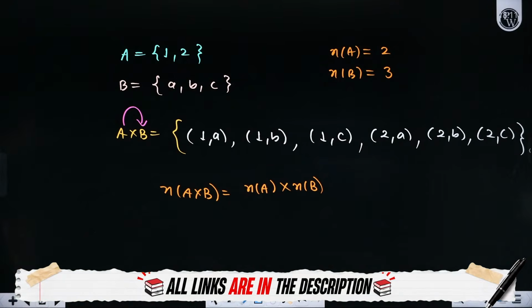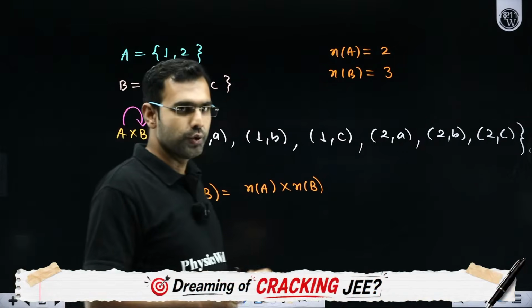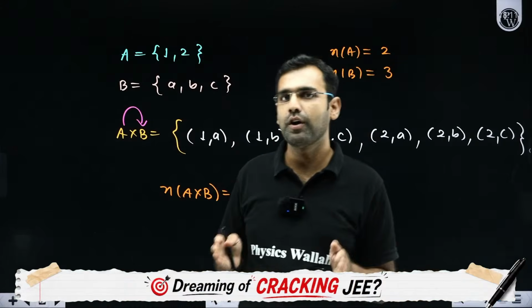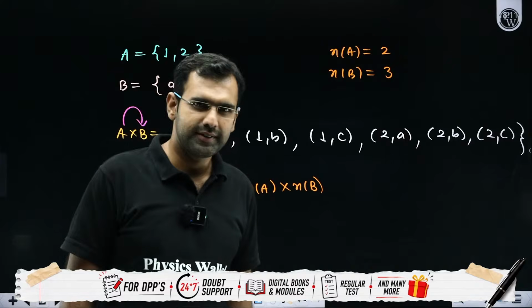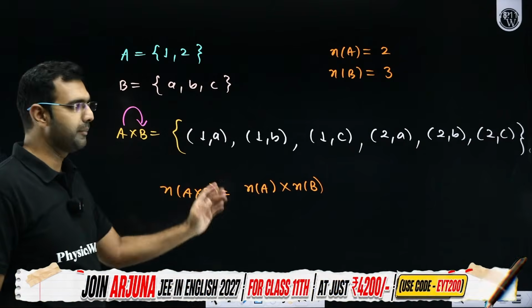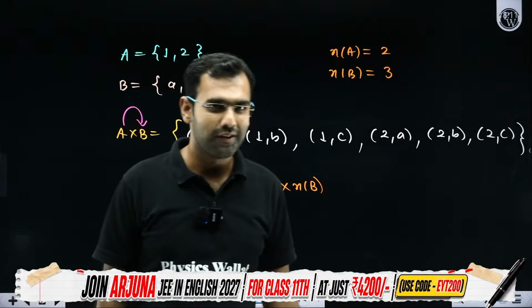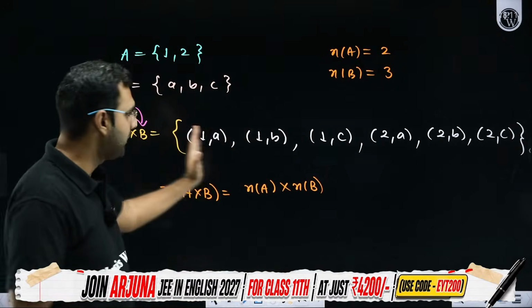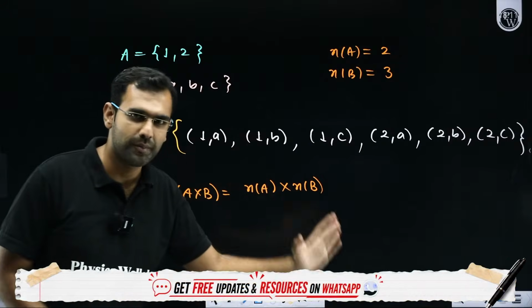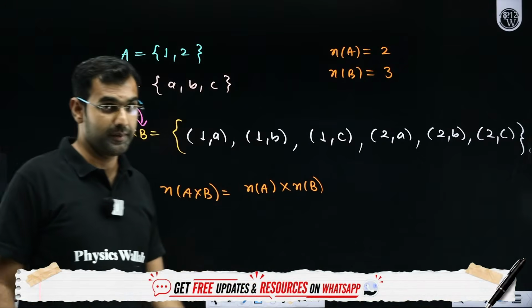Just give me a quick thumbs up if you got my point. If you understood, how do we calculate the number of elements in the Cartesian product of A and B? Everybody got this? Yes or no? All the participants. Do let me know if there is any confusion, I'll happily resolve it. Shall I move ahead from here? If you all understood it, everybody give me a quick response.